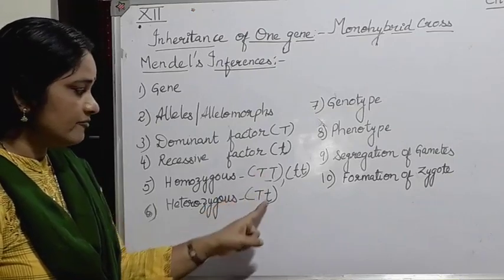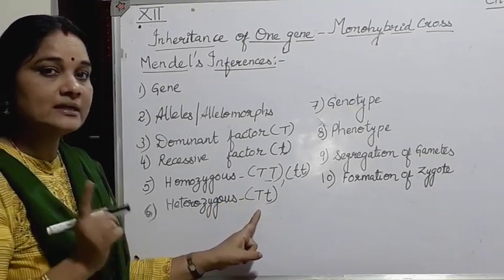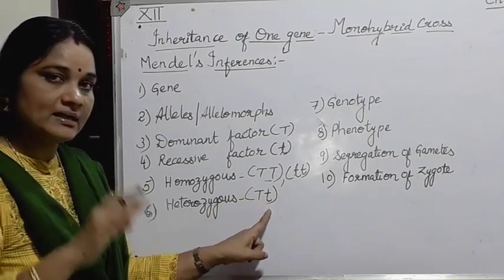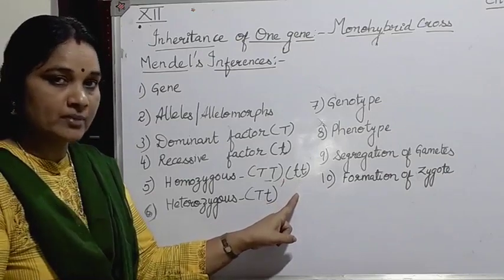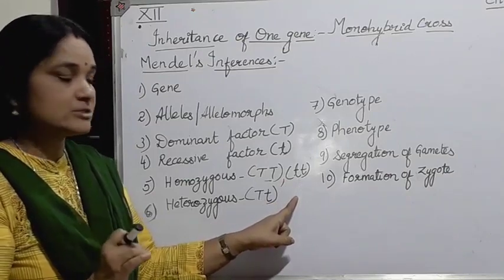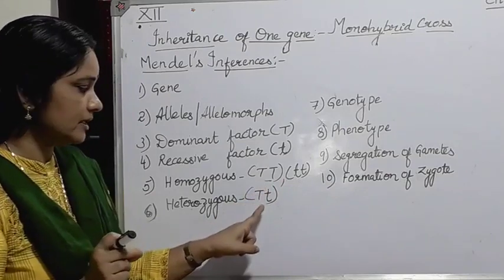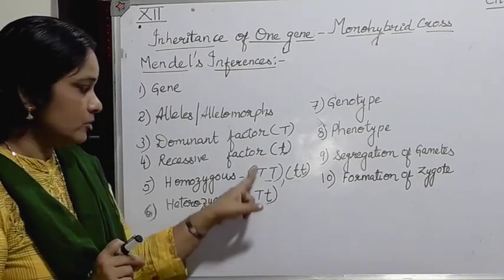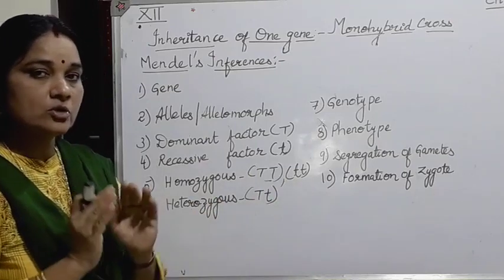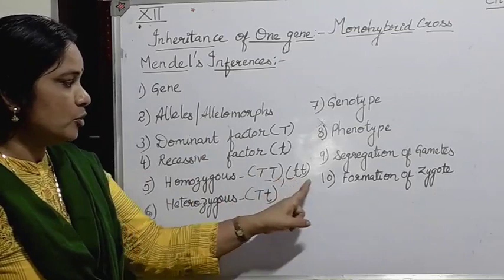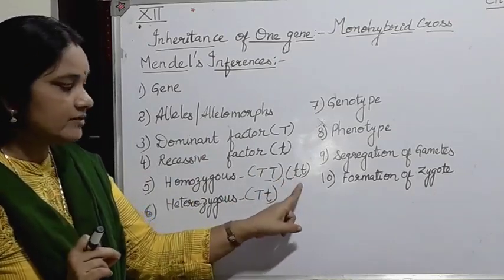That means only one factor of the dominant factor was enough for the plant to express that character, and the other character remained hidden, it was recessive. And for the recessive, the dwarf plant, it will never be expressed when the condition of capital T and capital T, or capital T and small t, was obtained, because this was a dominant factor. The dwarf plant was expressed only when both were homozygous, small t and small t. So that is very, very important.